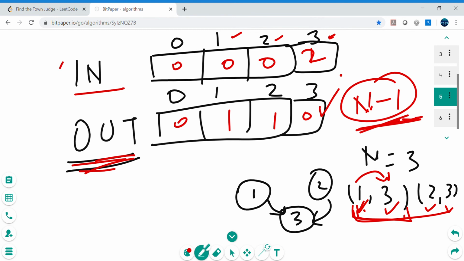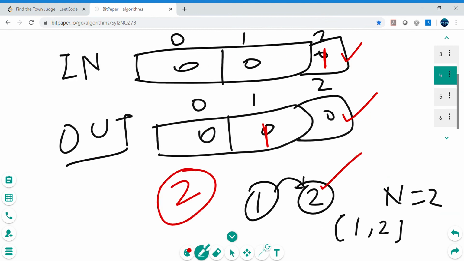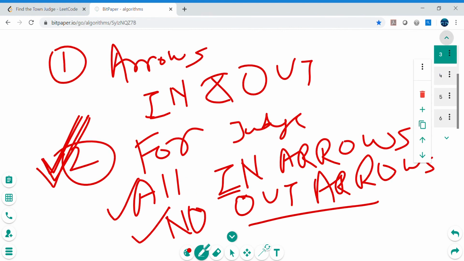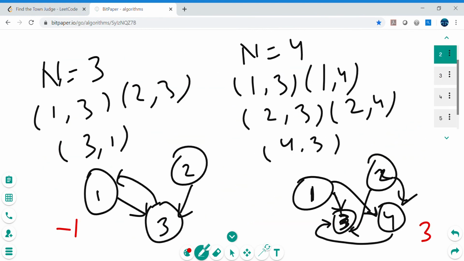So incoming arrows is n minus 1, and the corresponding outgoing arrows should be 0, right? Because this 3 guy, the person labeled as a 3, should not have any outgoing, because the person labeled as a 3 does not trust anyone else, right? That's why we need to check that it should be 0 as well. And why we need to check this condition, because if we see the other example, right? So let's say for this one, the -1 case, if we don't check this outgoing arrow, it's having one outgoing arrow. So in this case it will be invalid, 3 will not be the town judge. So the output is -1, and that's why we need to check this.